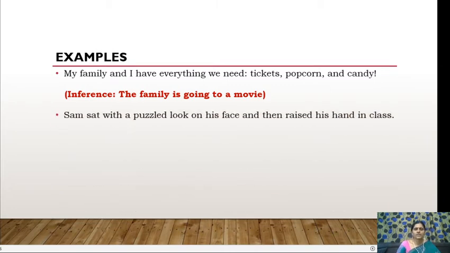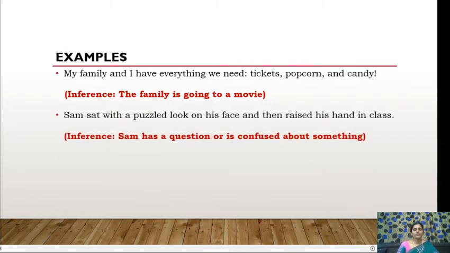In the same way, see the next sentence. Sam sat with a puzzled look on his face and then raised his hand in class. So Sam is a student, he's sitting in a class and the class is going on. Of course, a puzzled look is a clue that he has some confusion, or he didn't understand something, and then he raised his hand in class. So what we could infer is Sam has a question or is confused about something.